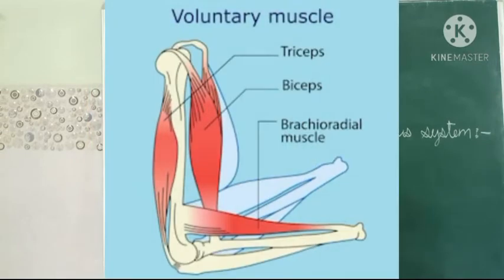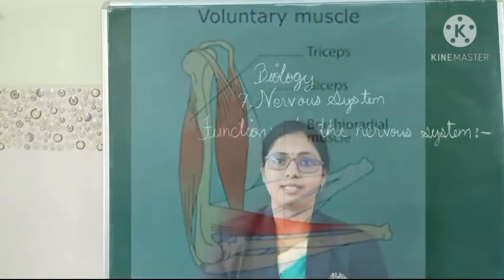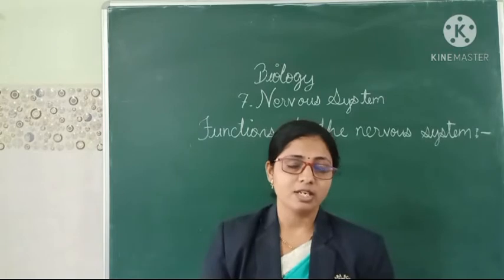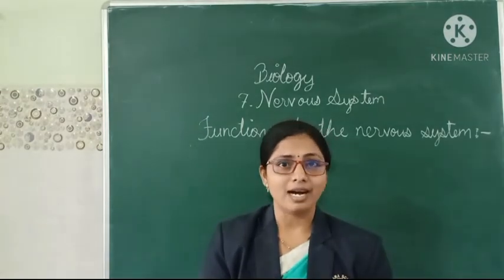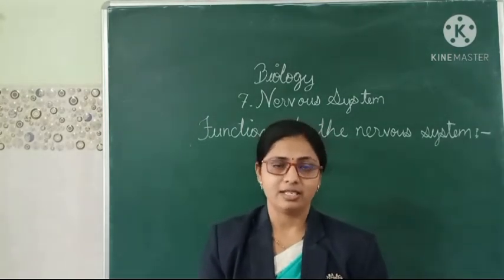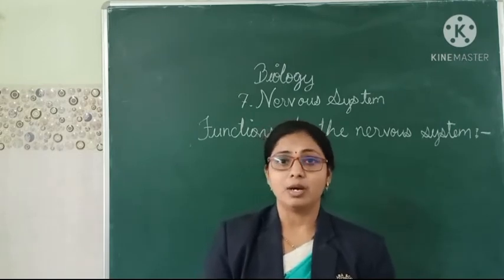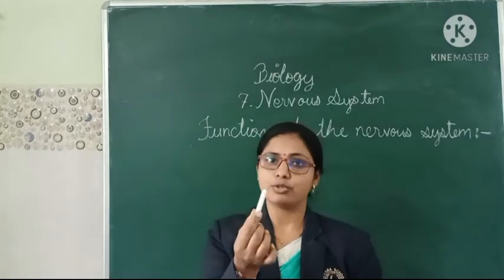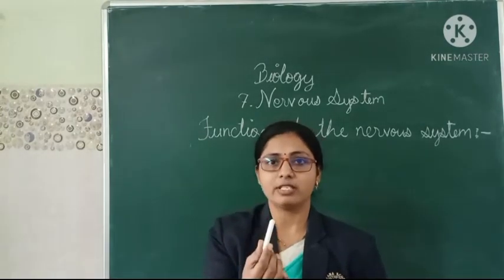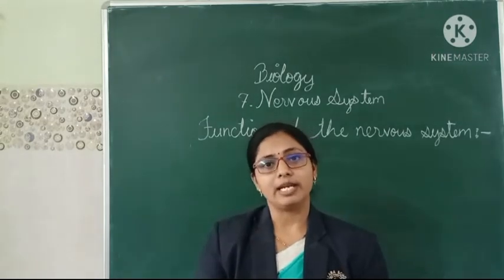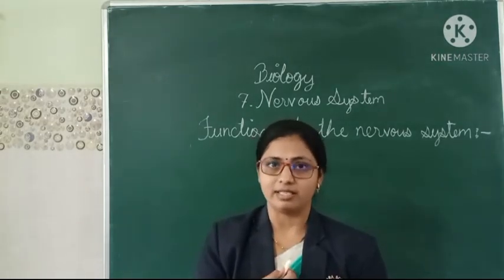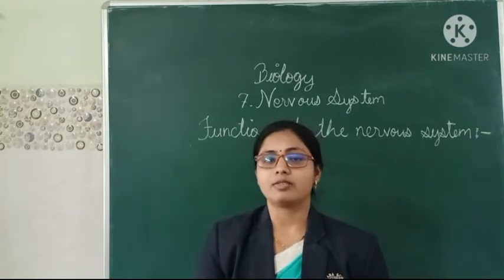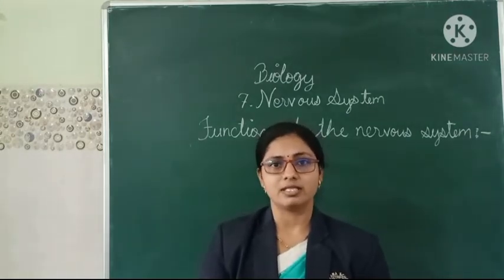Then the third is that it controls all voluntary muscular activities, means voluntary muscles which can be controlled by our will. Then only we can show the movement. Now suppose I am holding this chalk in my finger. It's my will that I hold this chalk in my fingers. So it is done voluntarily by myself. This activity is also done with the help of the nervous system.